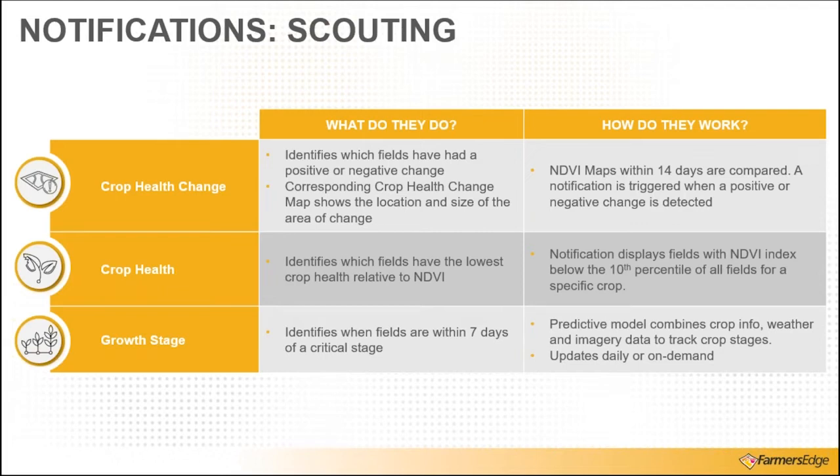And when we know that we're a week away from something like flowering in wheat, it's going to let me know which fields are a week away from that stage, and allow me to be more proactive in scouting those fields, maybe purchasing chemical if it's an application timing, or maybe it's something like changing sprayer tips if we're changing from a low rate to a high rate of fungicide. All of those types of decisions can be supported if we have awareness as to what's going on in the field without actually having to be in the field. So let's take a look at some of these examples.